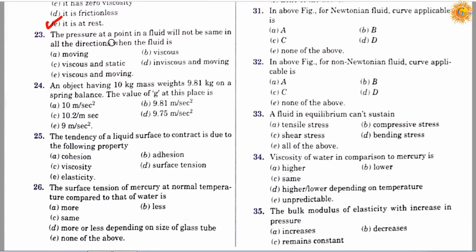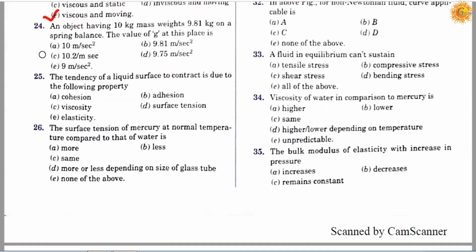Question number 23. The pressure at a point in a fluid will not be same in all the directions when the fluid is: option A, moving; option B, viscous; option C, viscous and static; option D, inviscid and moving; option E, viscous and moving. Correct answer is E. The pressure at a point in a fluid will not be same in all directions when the fluid is viscous and moving.